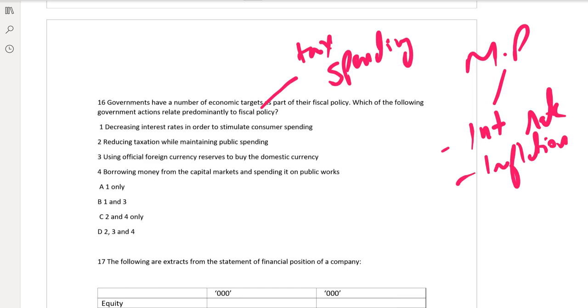So decreasing interest rate, no, it's not part of it. Reducing tax, yes, this could be the answer. Using official foreign exchange reserves to buy, no. Borrowing money from the capital market and spending, yes. So 2 and 4 are the answer.